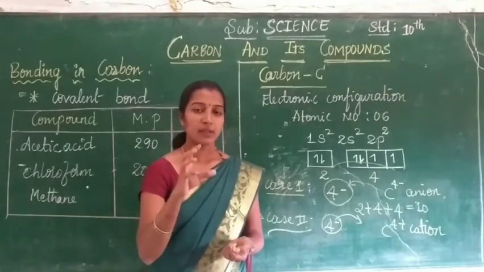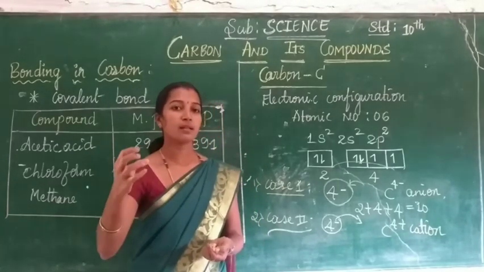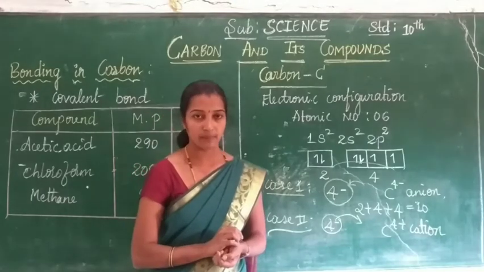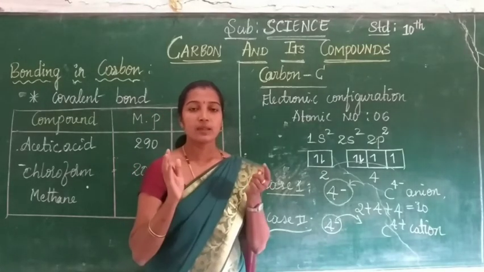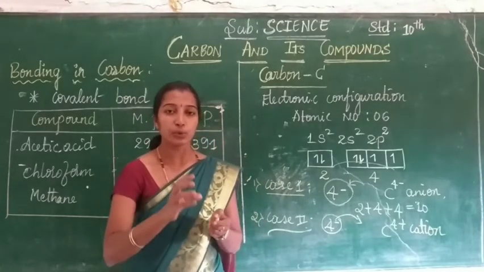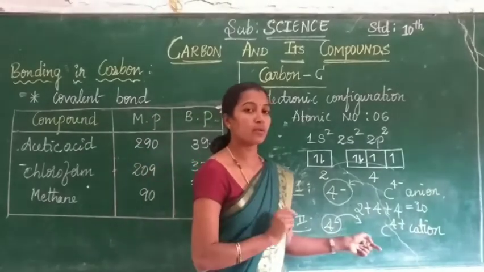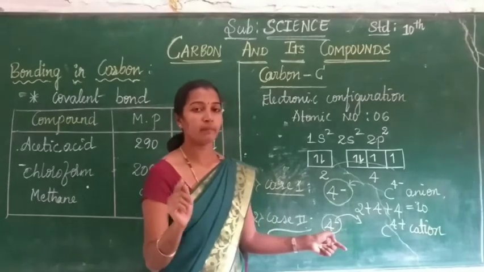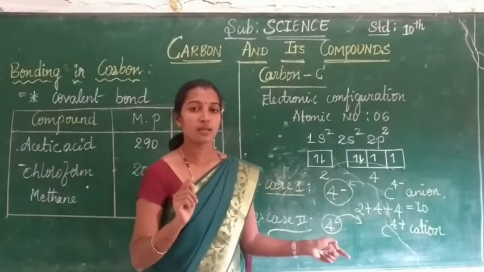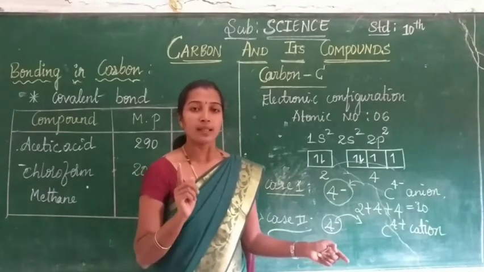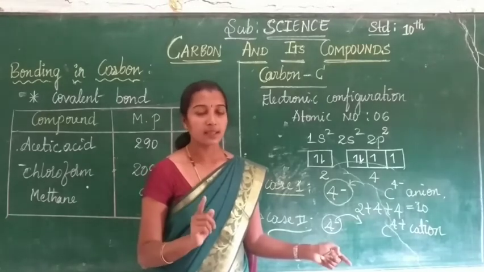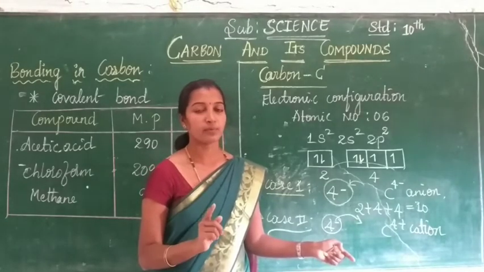From that, we have to remove the 4 electrons from the outermost shell. It requires a very high amount of energy to remove 4 electrons held by 6 protons. Listen carefully. The removing of an electron is not so easy. Removing even 1 electron from an atom is a tough process.